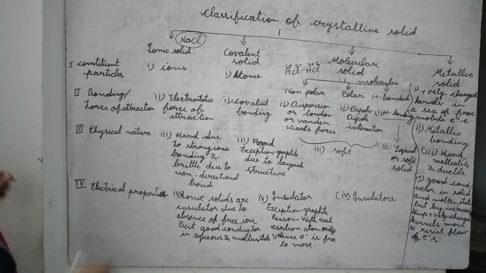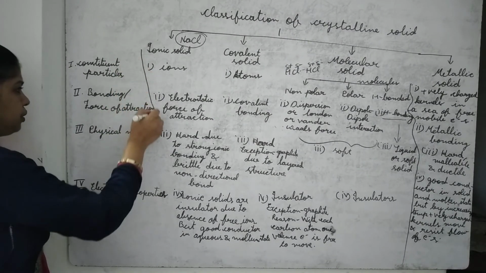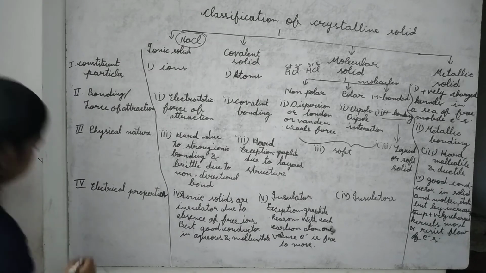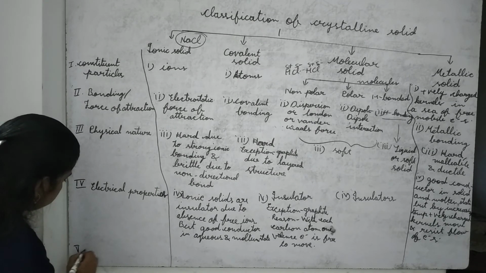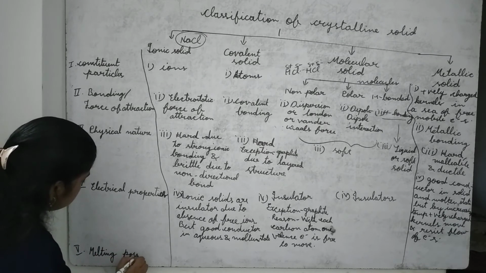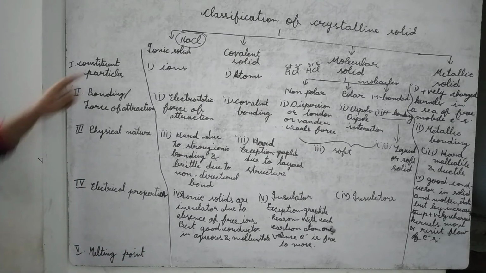Now, the last property I am going to discuss is melting point. Here, first one is ionic solid.